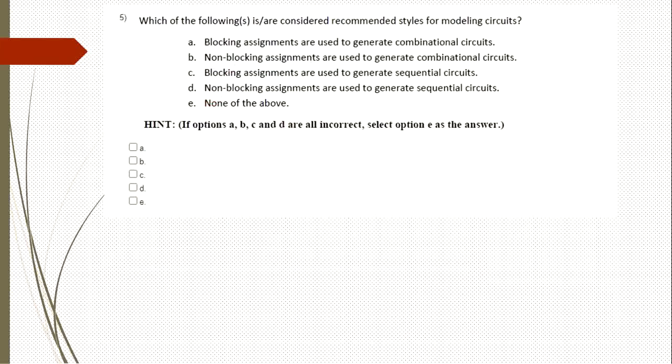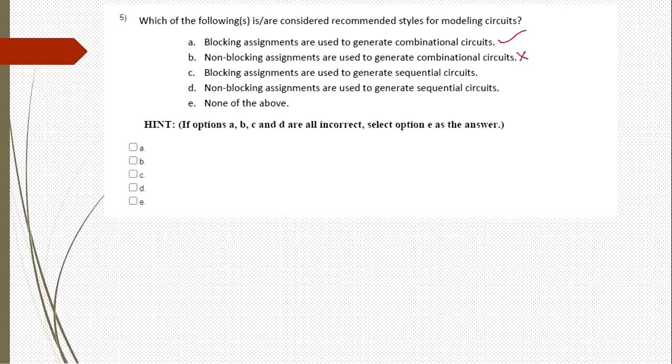And the next question: which of the following statements are considered recommended styles for modeling circuits? Blocking and non-blocking statements are considered here. The first statement is blocking assignments are used to generate combinational circuits. Yes, it is true. Non-blocking assignments are used to generate combinational circuits.